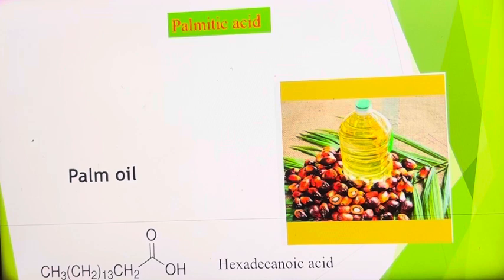So, palmitic acid. Palmitic acid ester is called palm oil. The palm oil on hydrolysis gives palmitic acid. Palmitic acid is a saturated acid, hexadecanoic acid. It consists of 16 carbons, a carboxylic acid containing a 16 carbon chain. Palm oil is not good for health, because saturated esters may form triglycerides, which are harmful, which creates blockages in blood veins.